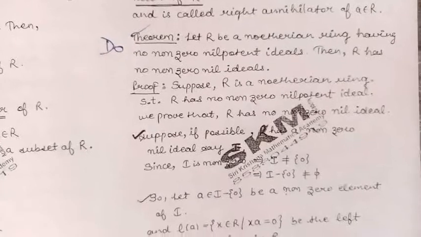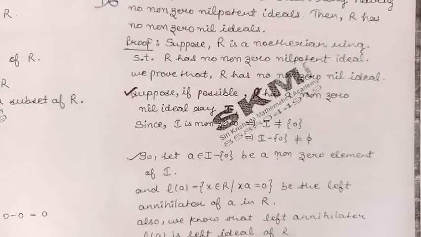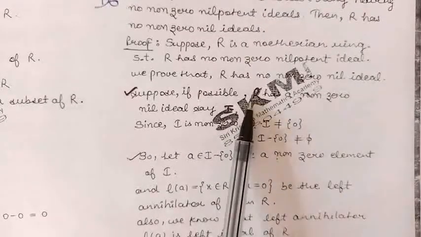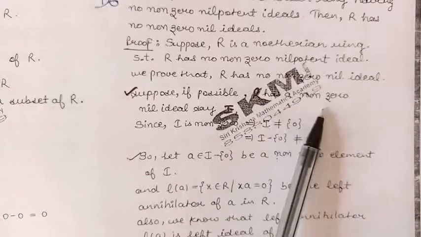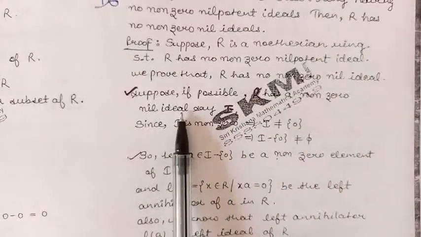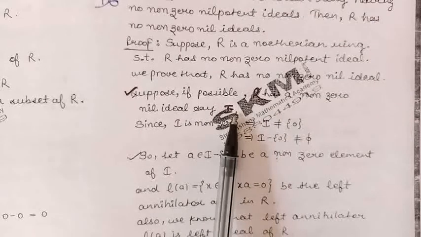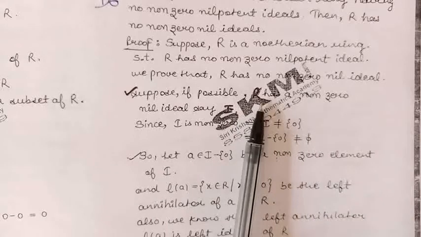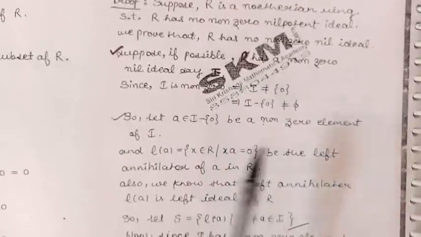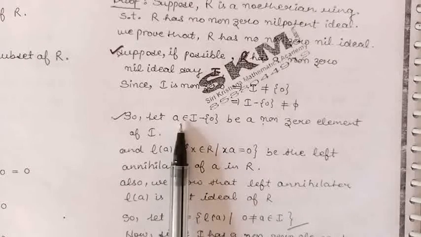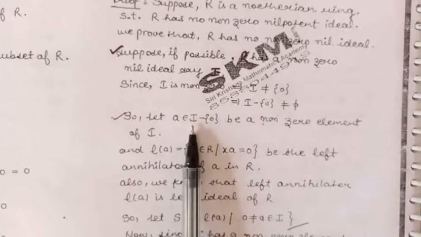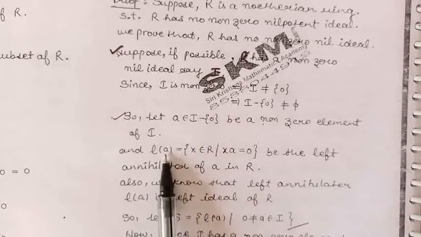To prove this theorem, we will use contradiction. Let, if possible, this ring R have a non-zero nil ideal. So we have taken the ideal I, which is a non-zero nil ideal in the ring R. So let us take a non-zero element A belonging to this ideal I, and we define the left annihilator of this element A. Annihilators we have already discussed in the previous section.